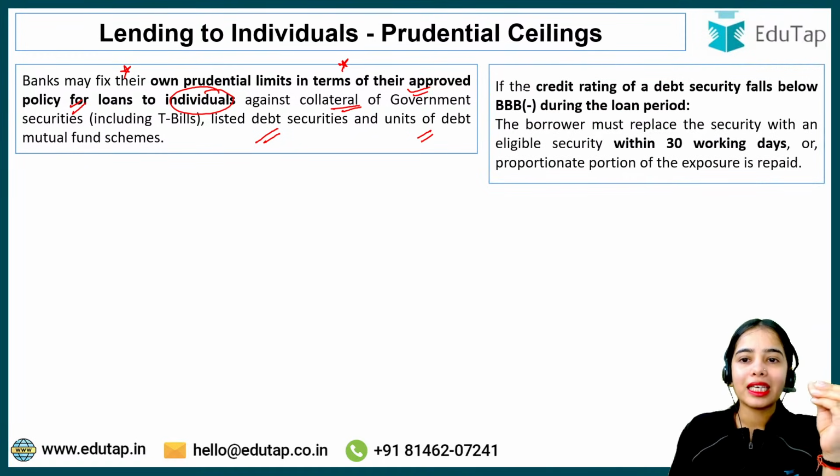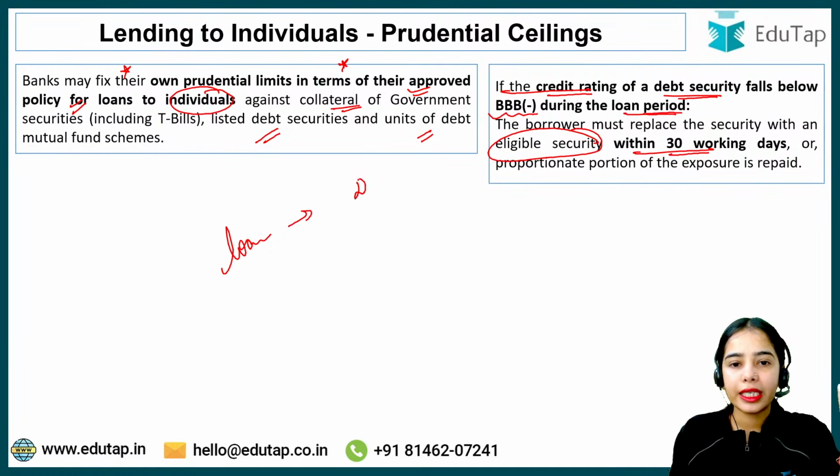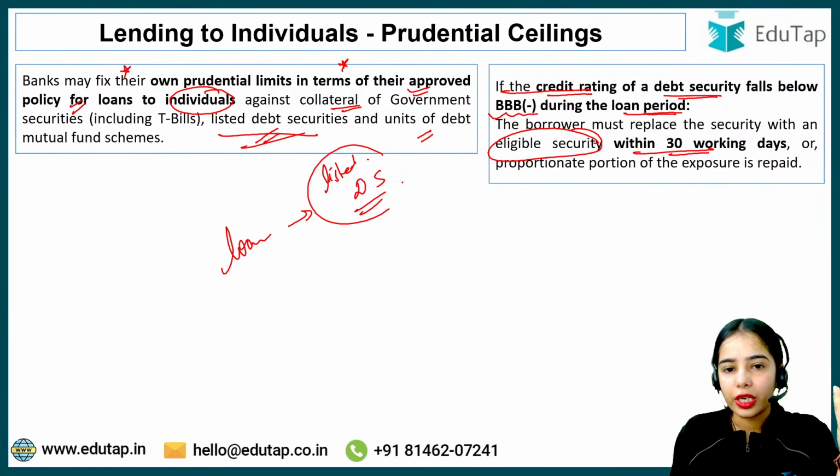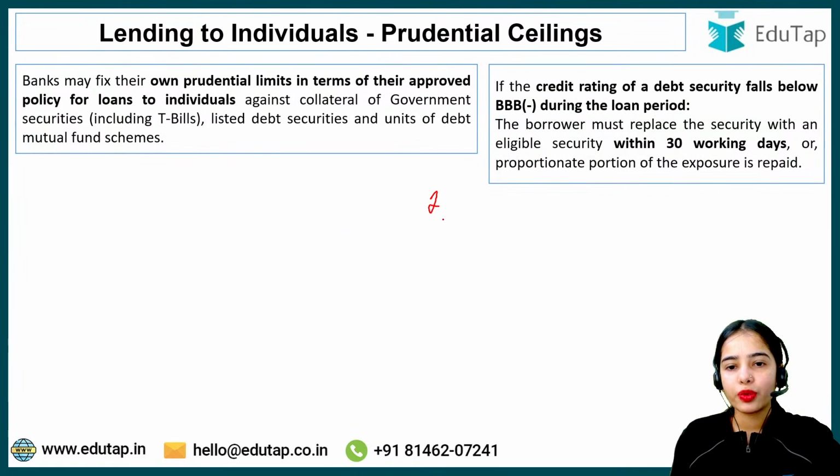Now here remember that if the credit rating of the debt security falls below BBB minus during the loan period, within 30 working days, a new eligible security has to be provided. So basically loan can be provided against the listed debt security. Let's say there is an individual Kavya, and there is the bank XYZ.